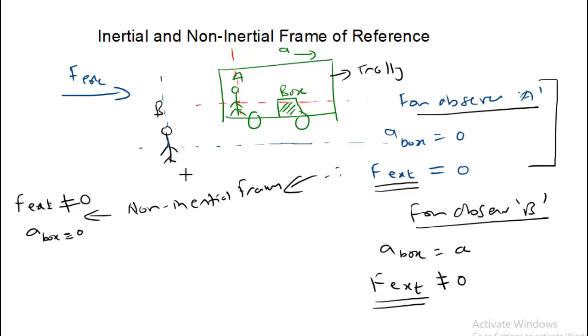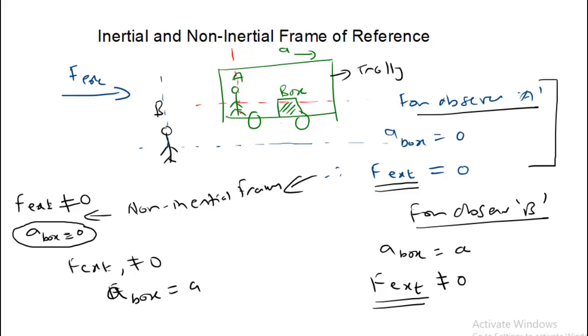And for the person B, the frame of reference which is drawn for person B, the trolley is accelerating, and person B can also realize the existence of the external force. So all of Newton's laws, that is Newton's first law, are valid for the person B. He can observe the external force which is not equal to 0, and the acceleration of the box is equal to a, which is not equal to 0.